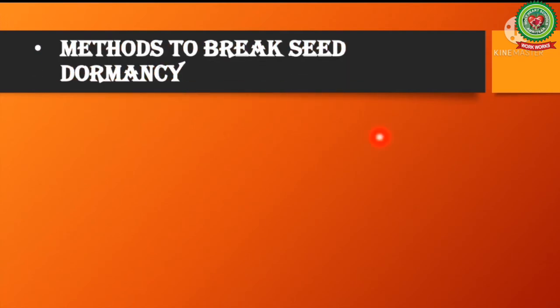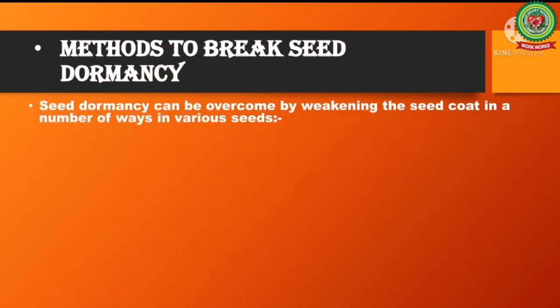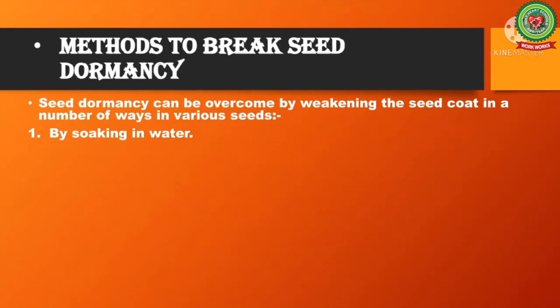Methods to break seed dormancy. Seed dormancy can be overcome by weakening the seed coat in a number of ways in various seeds. By soaking the seed in water, the seed coat becomes soft and it ruptures very easily so that the radicle and plumule can easily emerge out.